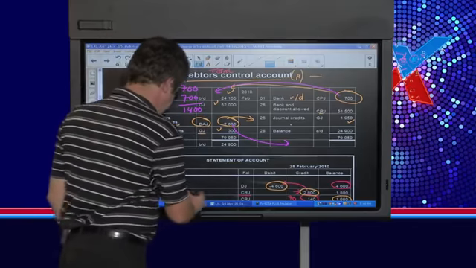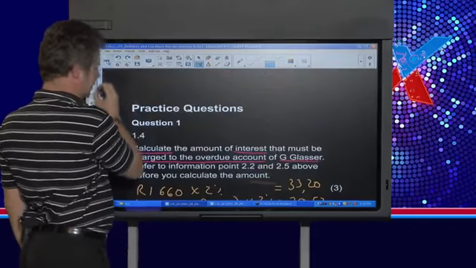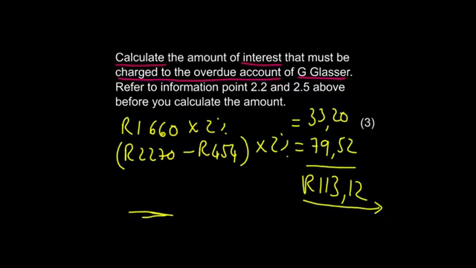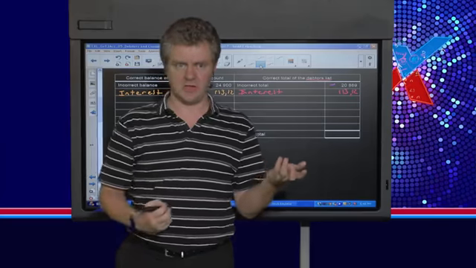So if we need to fix this up, we can just go back to our table here, which they're asking us to do. And this affects, remember, the debtors control account only because it was a column total that we put on the incorrect side.